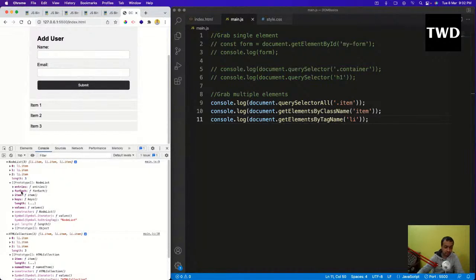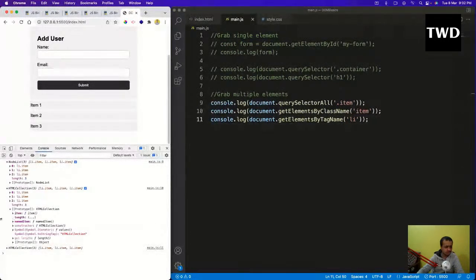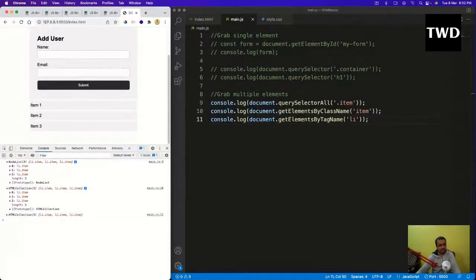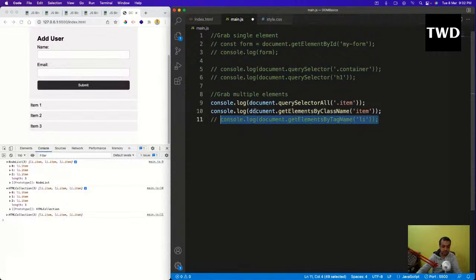forEach is actually a very important thing. We're going to learn why forEach is important. Main thing is that it's a very easy way to use the for loop. So now we are going to see how to use this. Maybe I'm going to comment this out, and we are going to loop through it, and I'm going to show how it is better.